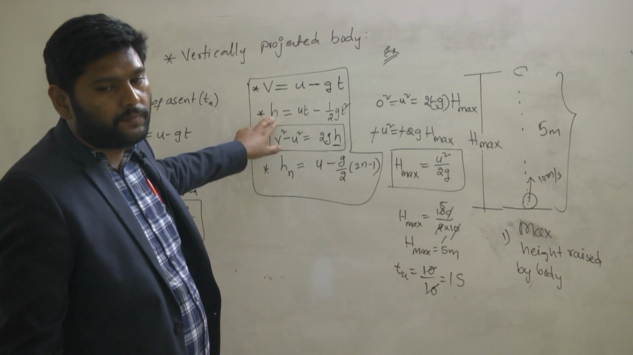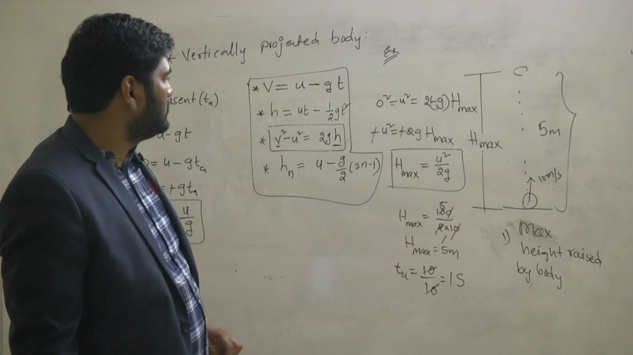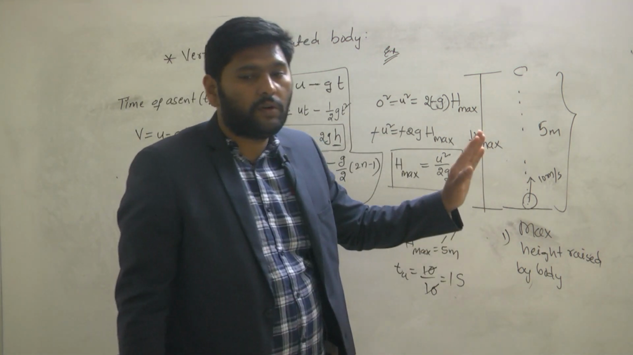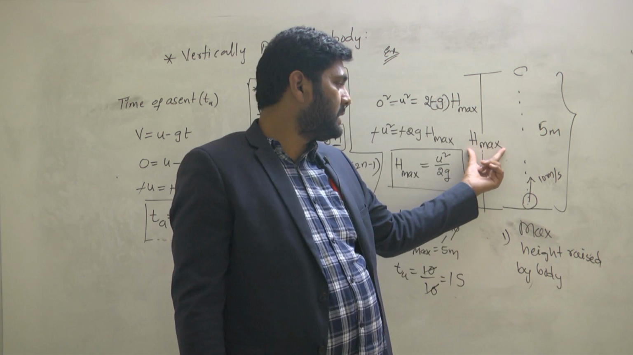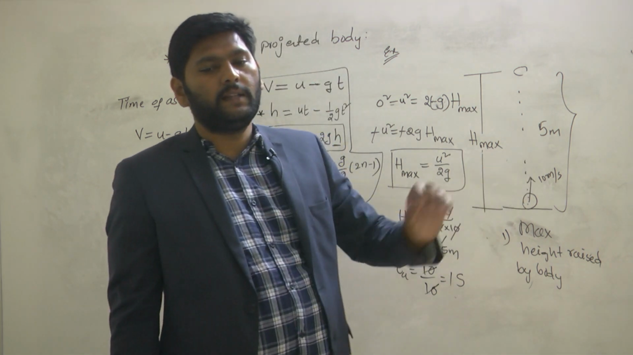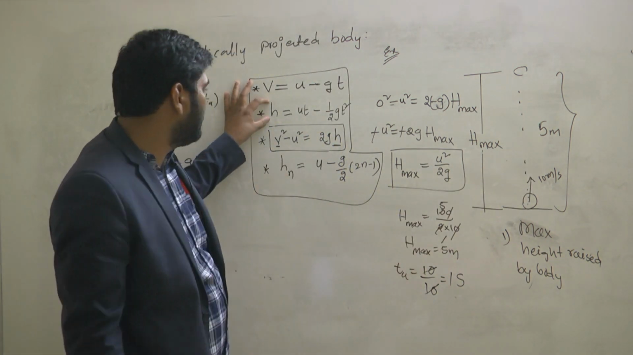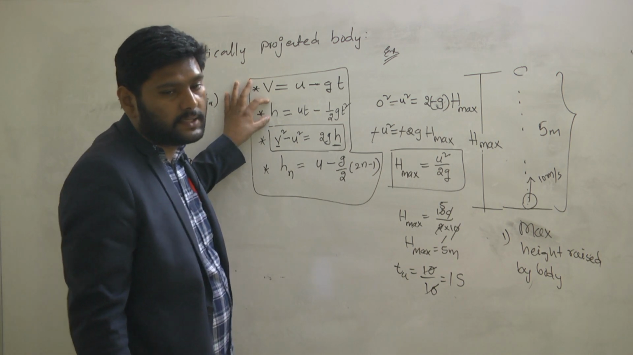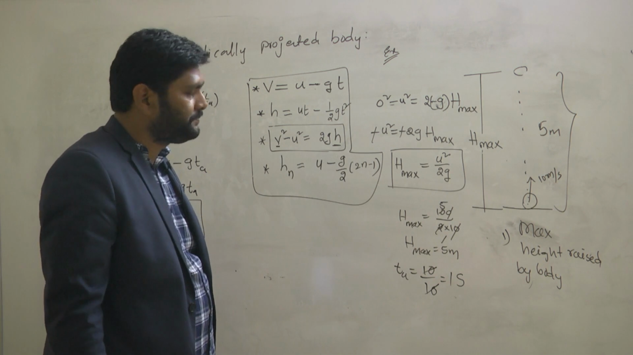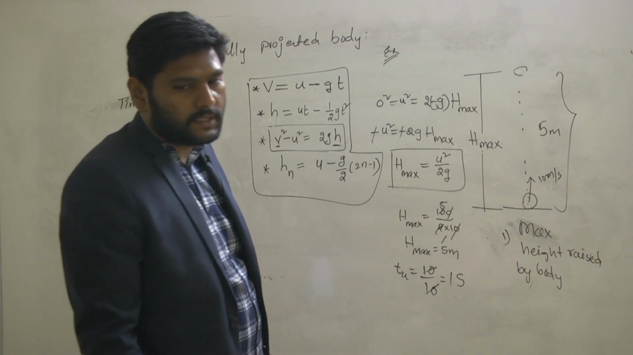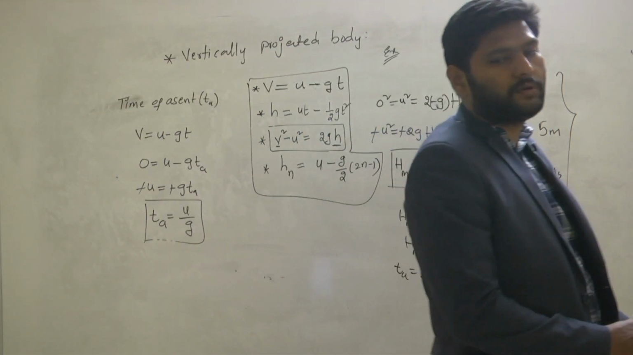Sir, then time also should be given. Yeah, time is not given. Without giving the time, if they ask the time value by giving the H max, then how will you find the answer? By using the second equation of motion, we can find the answer. That is one of the hints for you. Is it clear? Understand?